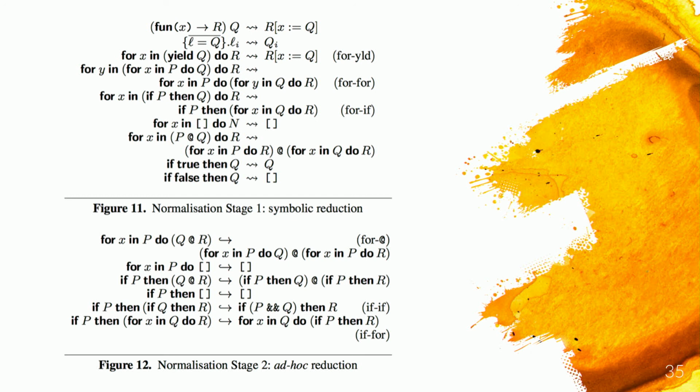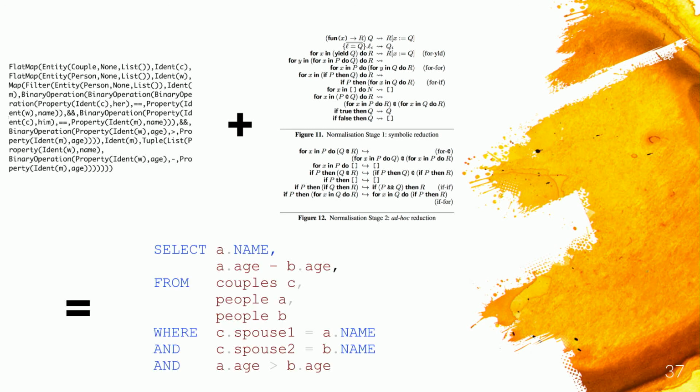And it's much more reliable because it's based on a theory and transformations that are principled. So what Quill does is get the AST using quotation, pass it through this normalization engine that is based on the paper, and then from the Scala code, we can generate the same SQL statement. So that's what Quill does for database access.